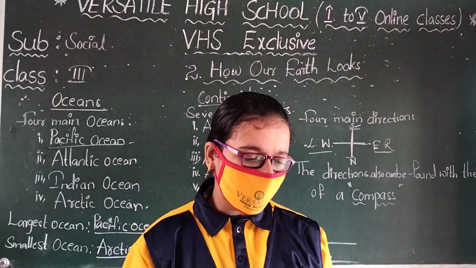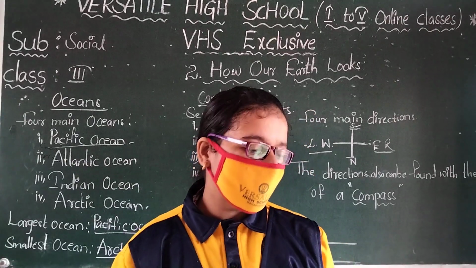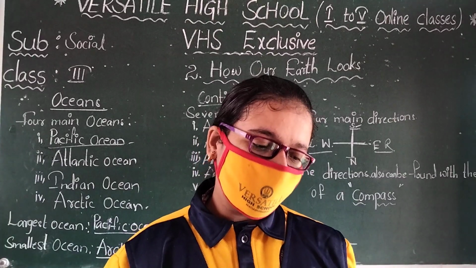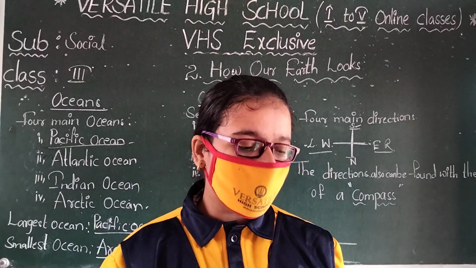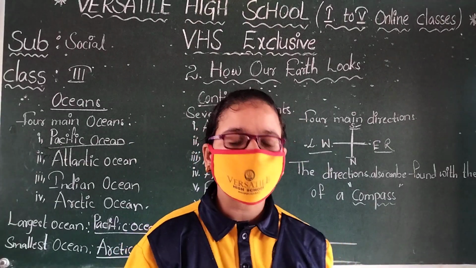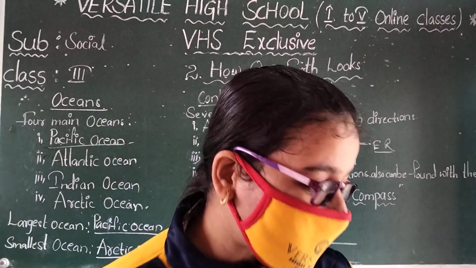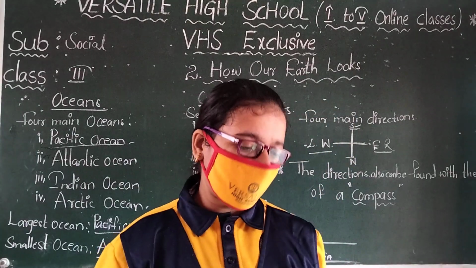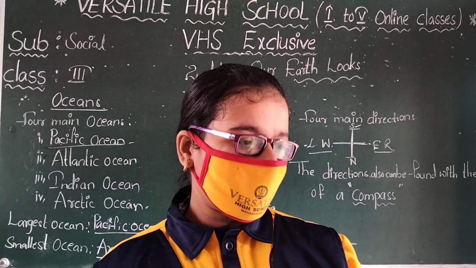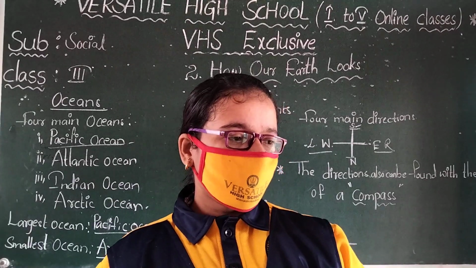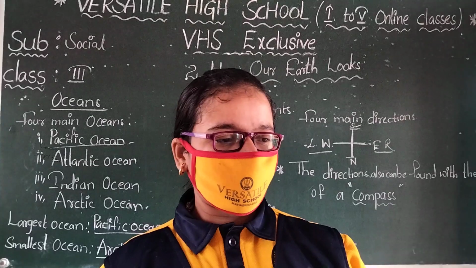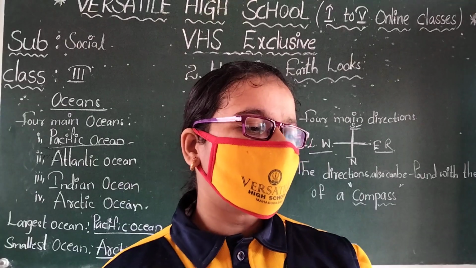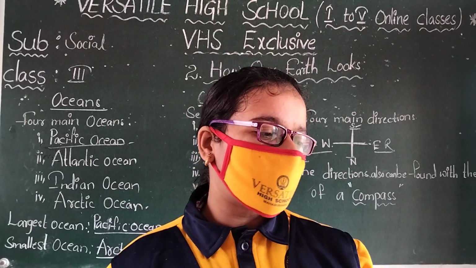The direction can also be found with the help of a compass. This compass looks like a watch. It has a magnetic needle which moves freely. The needle always points in the north-south direction.